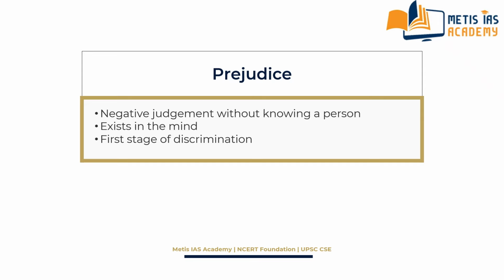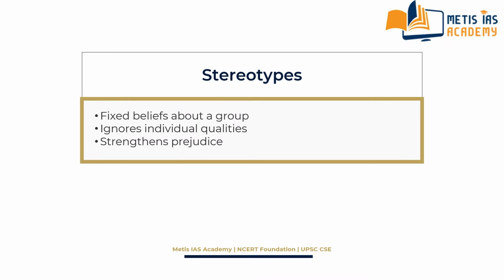When such negative thinking is repeated again and again, it slowly becomes fixed and rigid. Stereotypes. What is meant by stereotype? When prejudice becomes rigid, it turns into a stereotype.